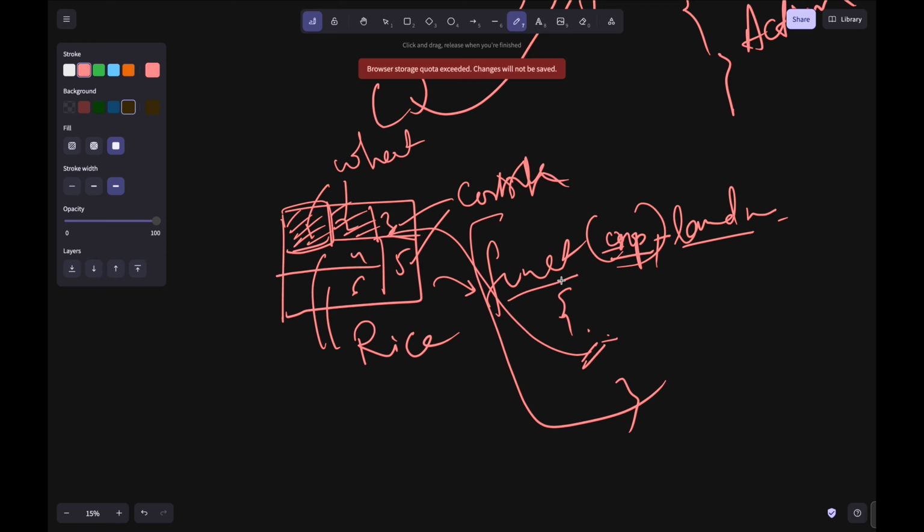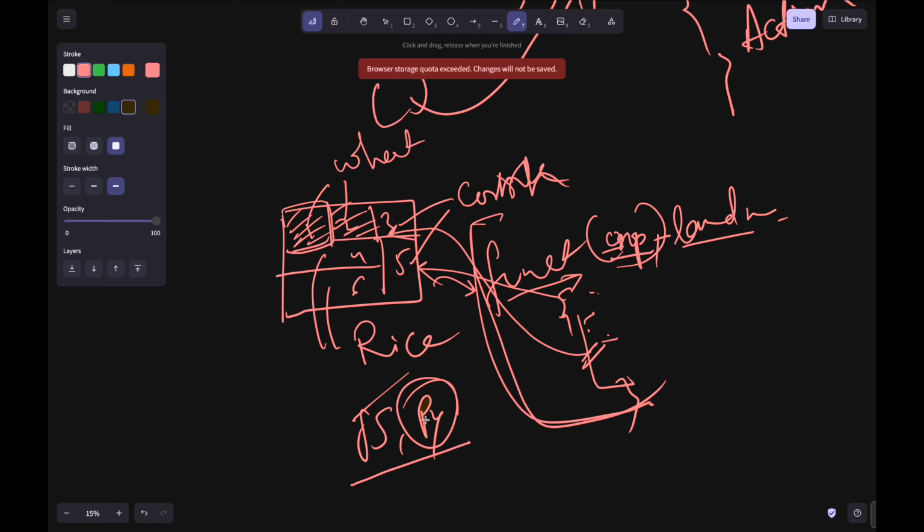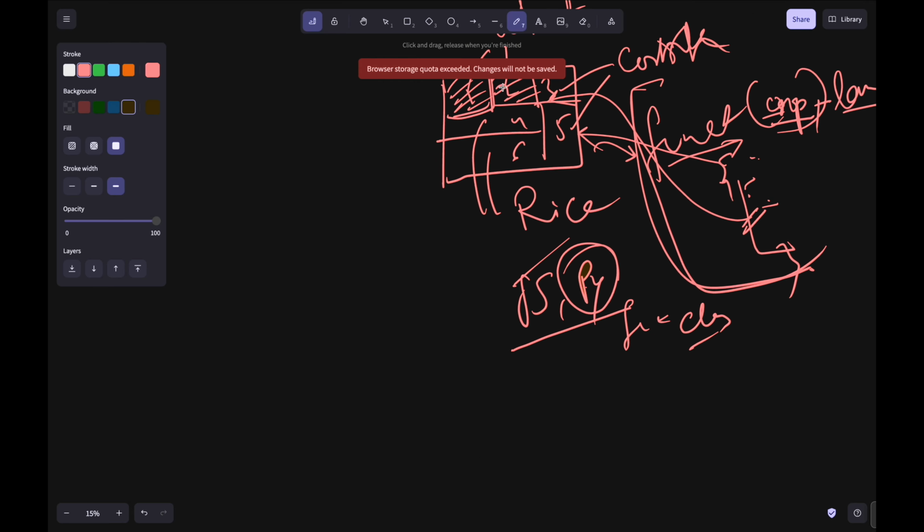If you call this function, it will do that thing and return whether it is completed or not. So this is functional programming, which could be seen in JavaScript, Python. It is not compulsory that these will only follow functional programming. They could also use classes. It depends on the requirement.